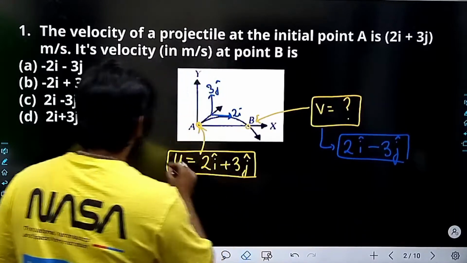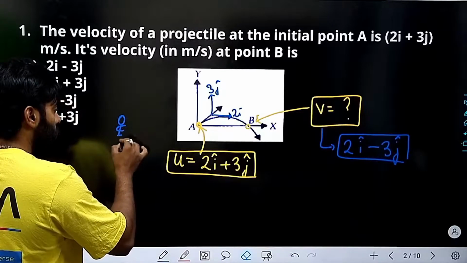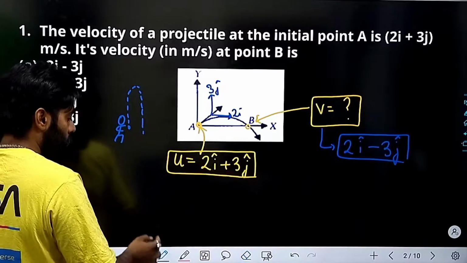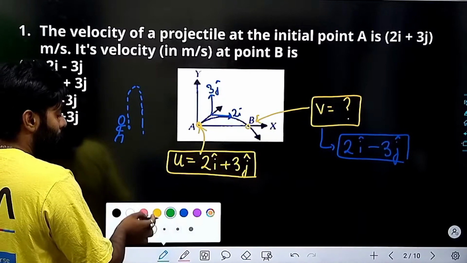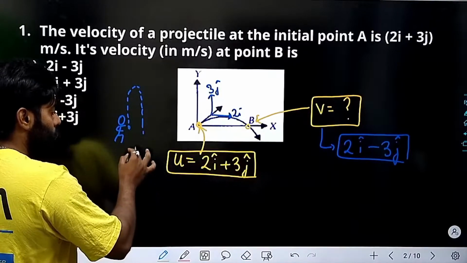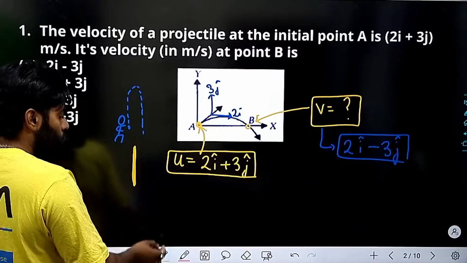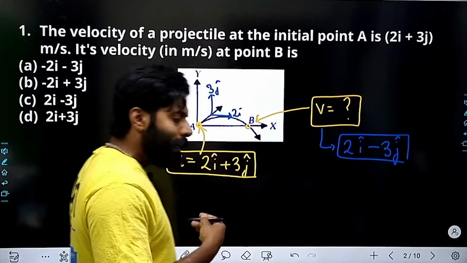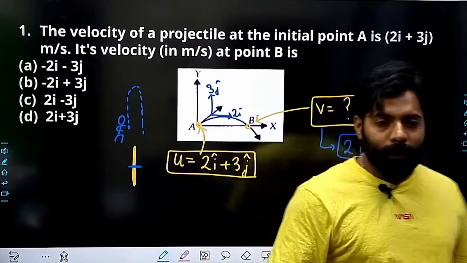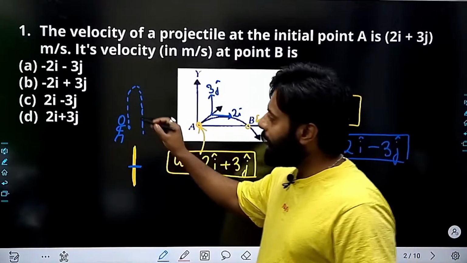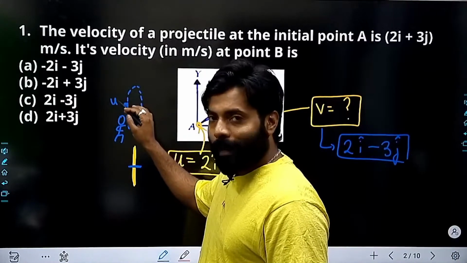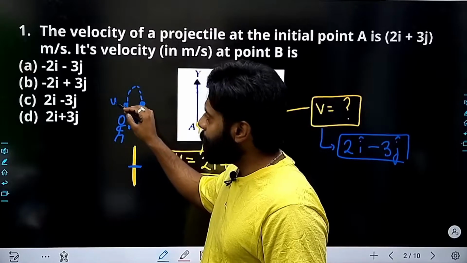If I am throwing a ball here, actually I am drawing it like this, but the object is going this way. At a particular point, all the data will be repeated. At that point, the velocity of the object, the magnitude will be the same.